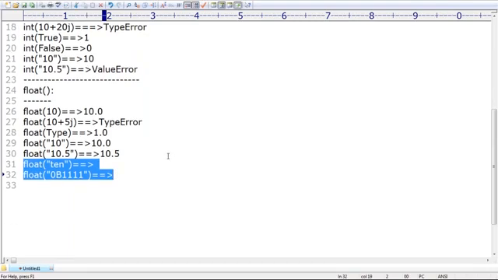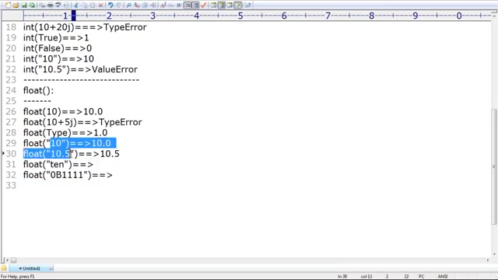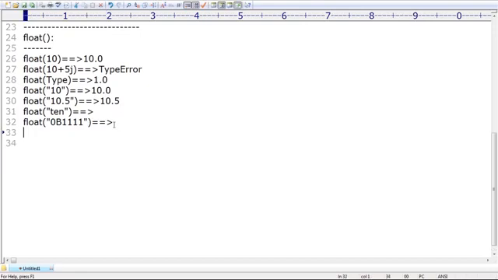Clear? That's all. So float, we can convert any type value to float value by using the float function except complex numbers. Next, whenever we are trying to convert str type to float type, compulsory the str should be either an integral value or a floating point value, and should be specified only with base 10 only. Binary, octal, hexadecimal, such types of things are not applicable. Remember that we covered all these things with examples in the last session.